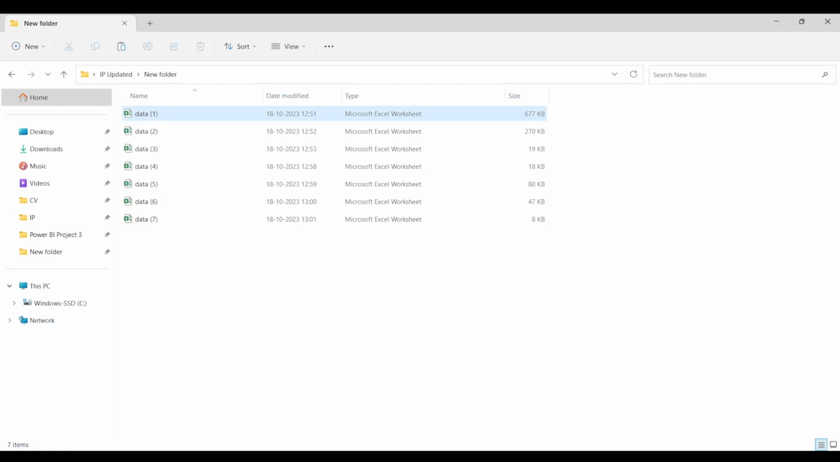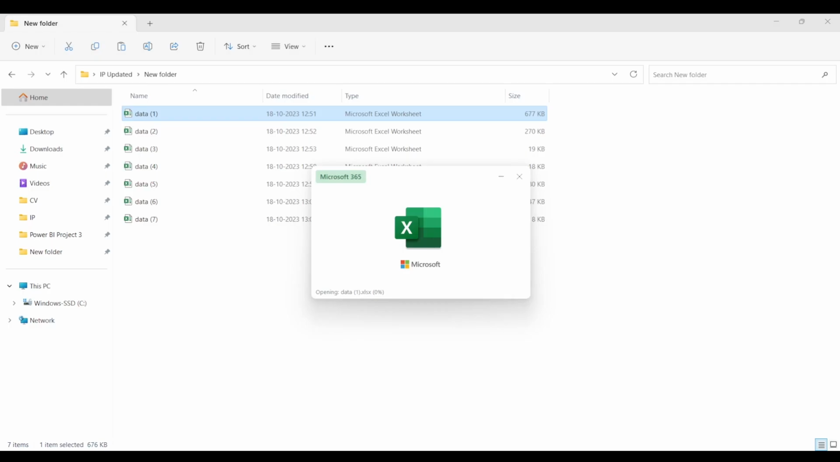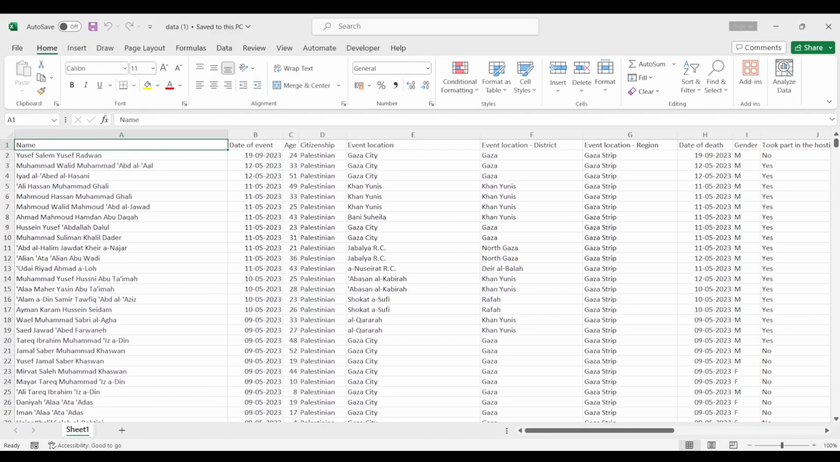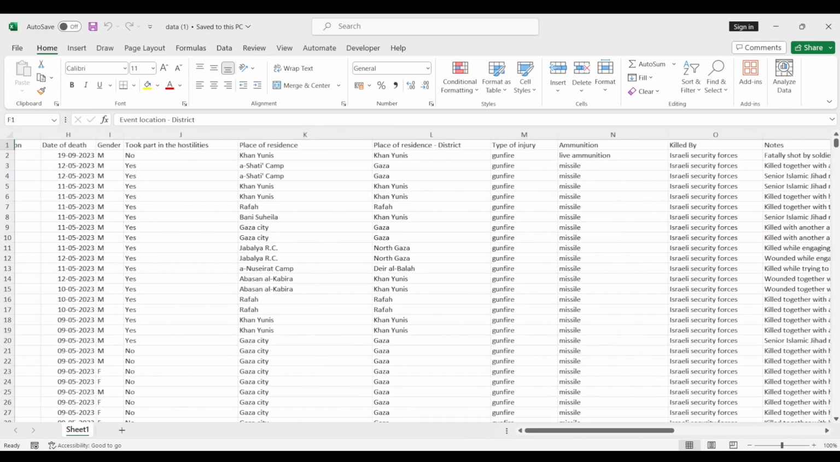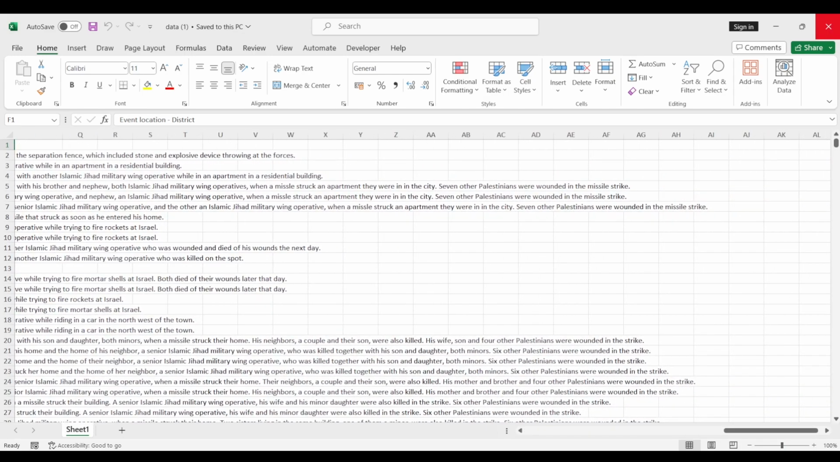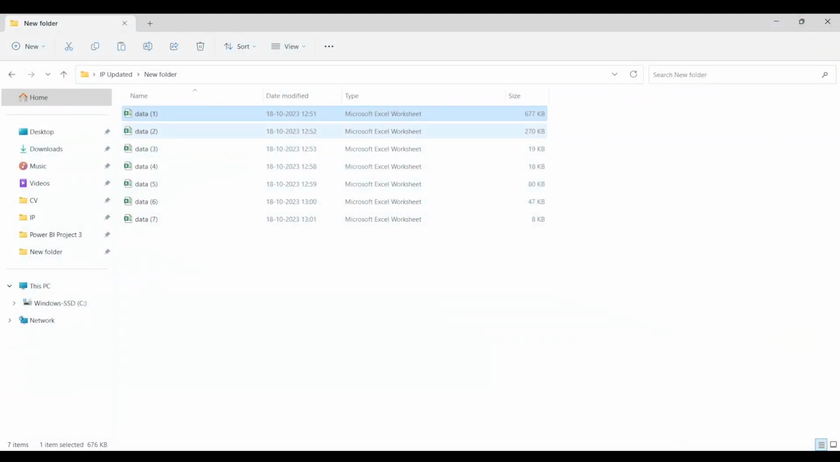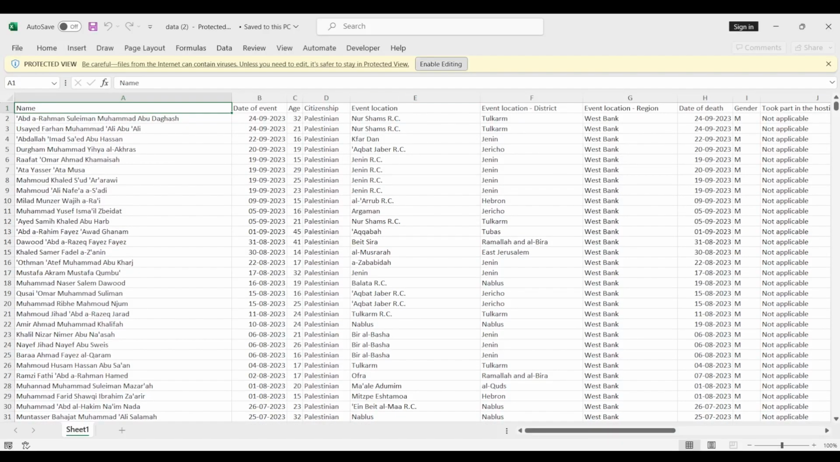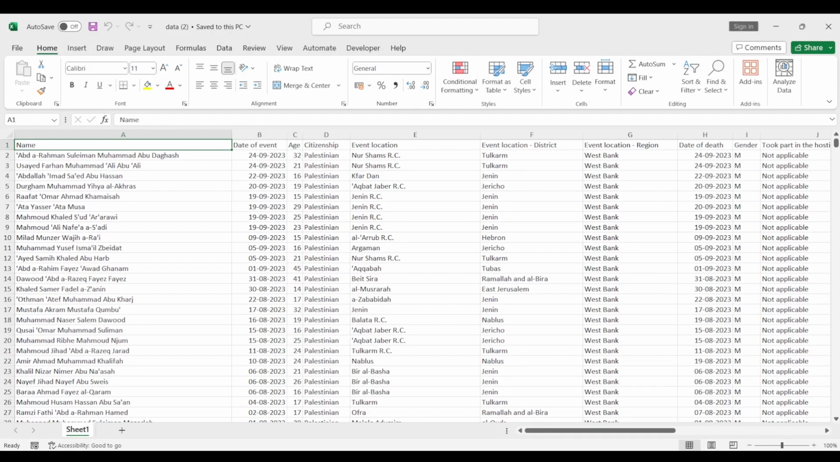Because if I open any file and show it to you, you will see that it has some columns, right? For example, there's a column by the name, then we have date of event, age, citizenship, event location district, and so on. Similarly, all the sheets consist of the same number of columns with the same data type, right? So we are required to append these files, and then we will use them for reporting purposes.